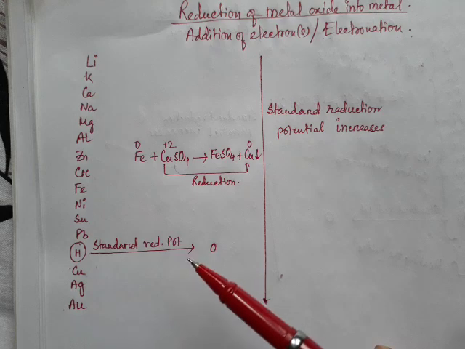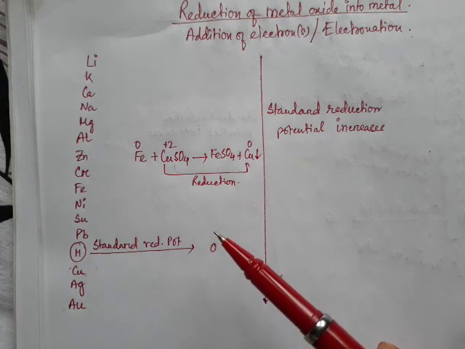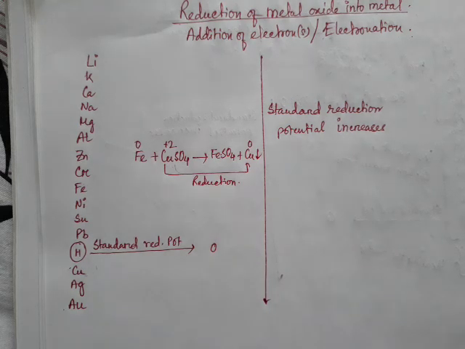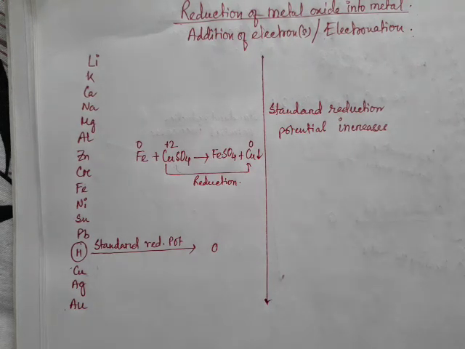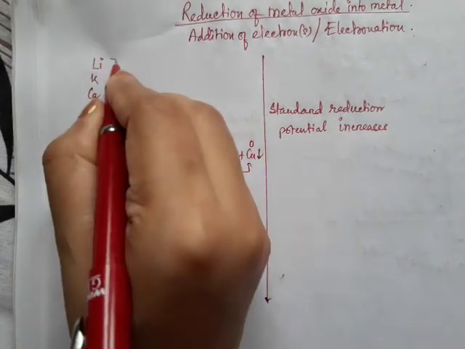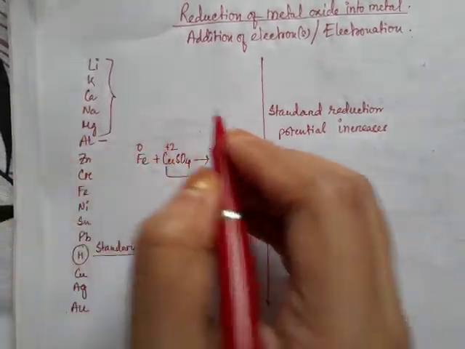Okay, so now let's discuss the general process of reduction of the metals. Up to aluminium, they are highly reactive metals.